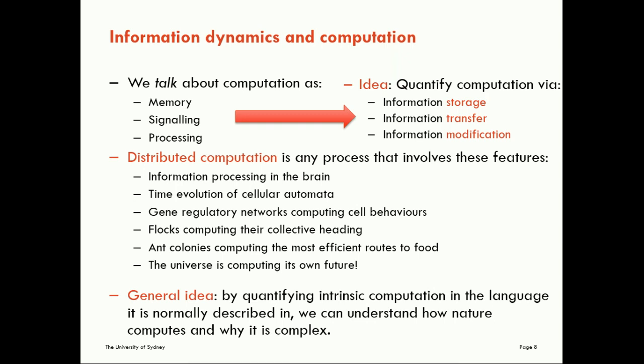So the general idea behind the information dynamics approach that we'll look at is to quantify intrinsic operation in these natural systems in the language that the computation is normally described in, this language of how information is stored, transferred, and modified. The idea being that if we can do that, we can understand better how nature computes and why it is complex. In our next short video, we'll start to be more specific about how we can quantify these different operations on information using our information dynamics approach.